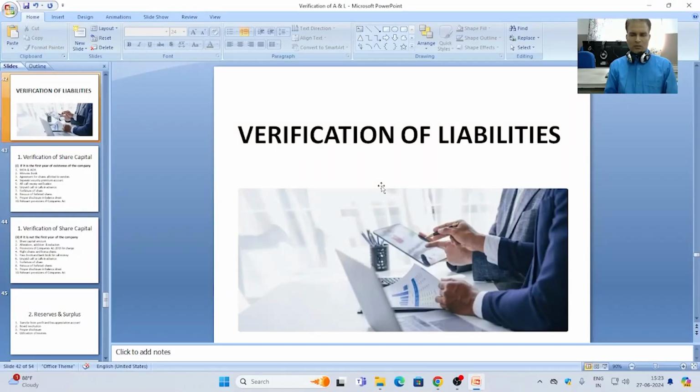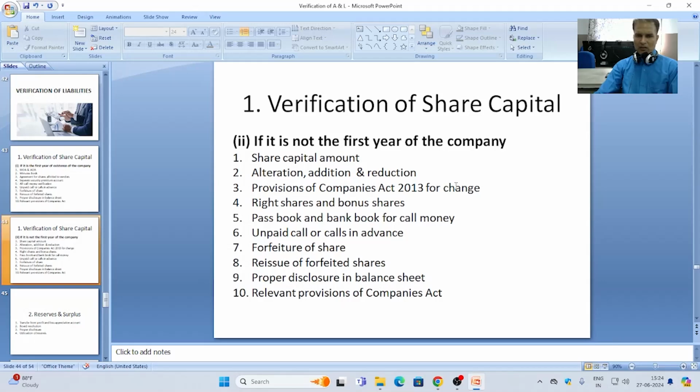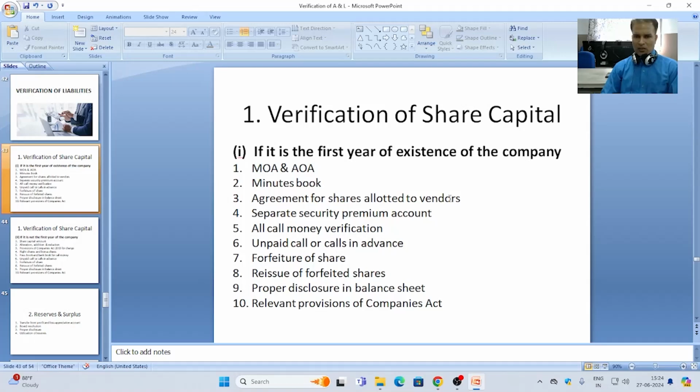Now we are going to discuss the topic verification of liabilities under the subject quality. First we discuss about the verification of share capital. There are two types of share capital. First, if it is the first year of existence of the company. Next category is if it is not the first year of the company. Let me discuss if it is the first year of existence of the company, meaning a new issue.